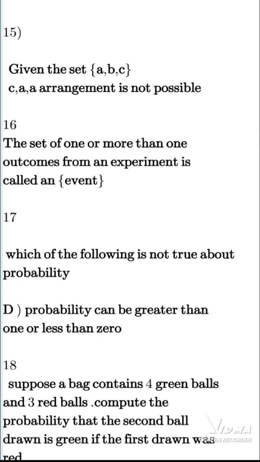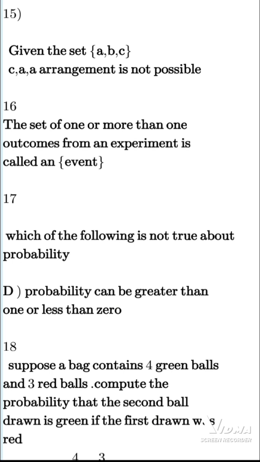So the arrangement that is not possible is CAA. We can have a letter reoccurring twice, but we can also have it occur just once. That's ABC, CBA, or BCA, but we can't have CAA.